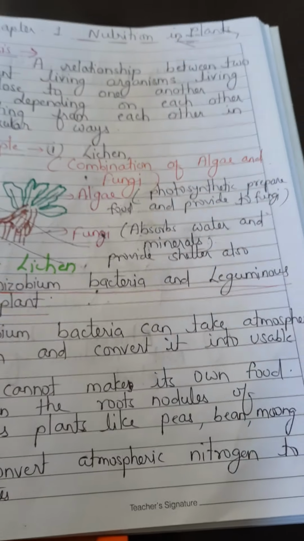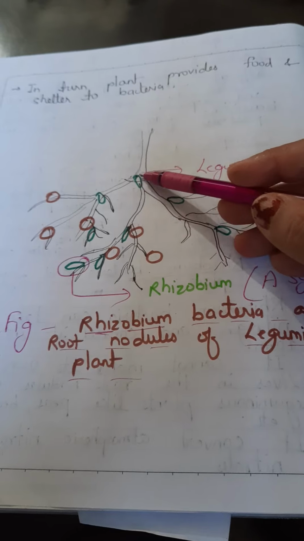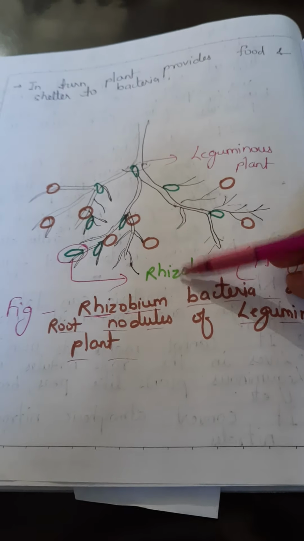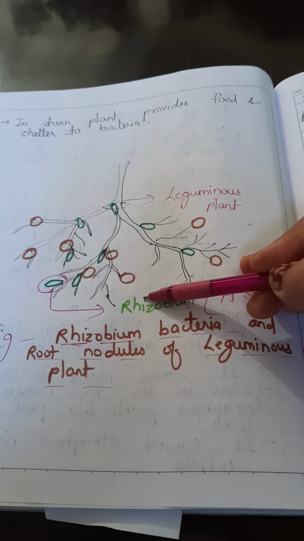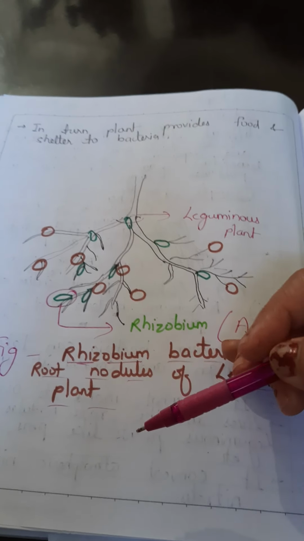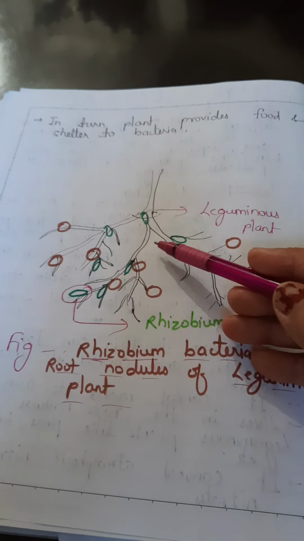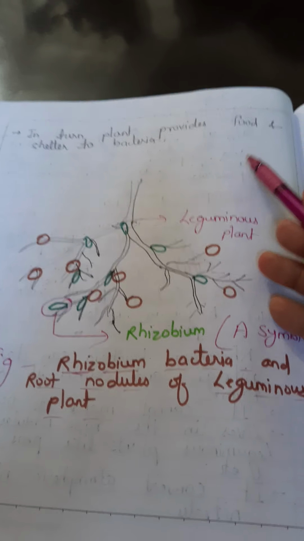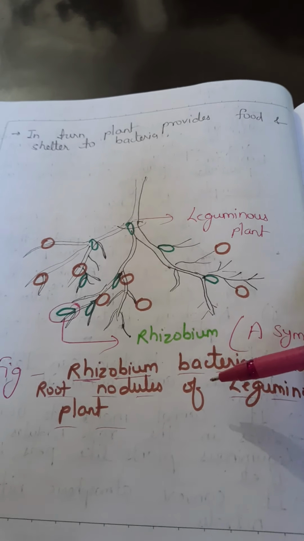Now it may be clear from this picture. I think in this picture you are seeing this green one. This is the Rhizobium bacteria, and this is the root of the leguminous plants. These are the root nodules. So Rhizobium bacteria mainly live here, in the root, the underground part. So it provides nitrogen in soluble forms to the plants, and in return plants provide food and shelter to the bacteria. So this is also one of the examples of symbiosis.